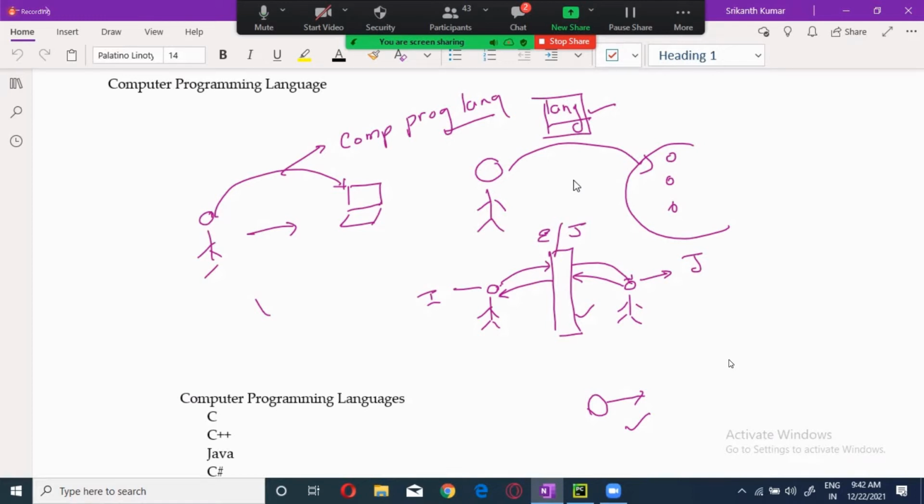It's like I'm speaking in English and the person knows only Japanese, so we need a translator. This translator is called a mediator, a compiler or interpreter. Both will be doing the same stuff. But this compiler or interpreter will be doing two tasks. First, it will translate the things and send it. Second, before translating, it will check the errors.